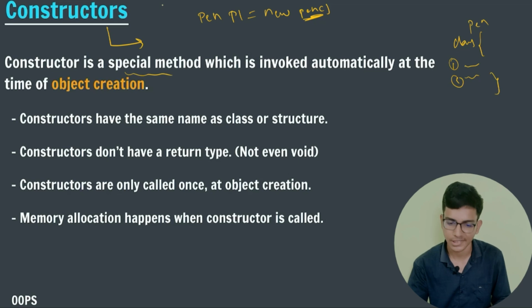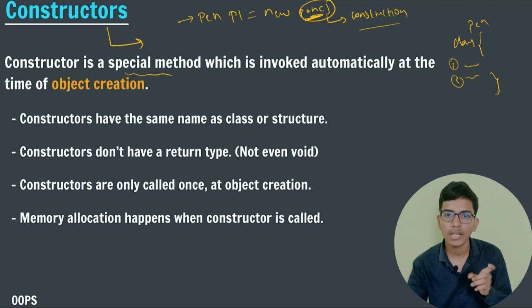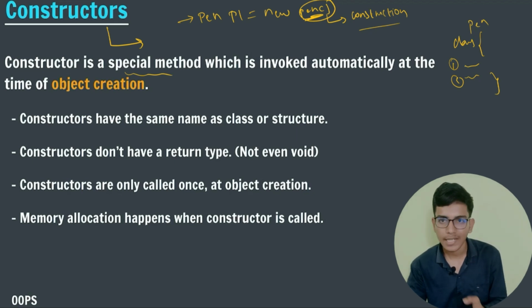So this is our class. Then we create the object: Pen p1 is equal to new Pen. This thing is known as a constructor. So the function which has the name of my class, that is known as my constructor.